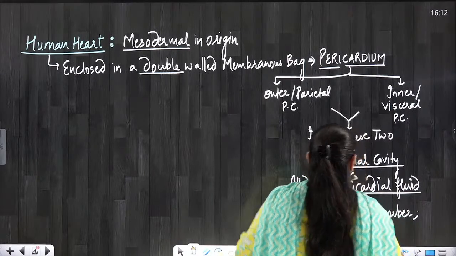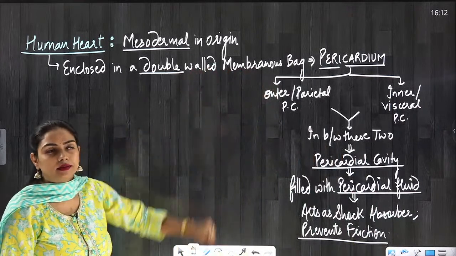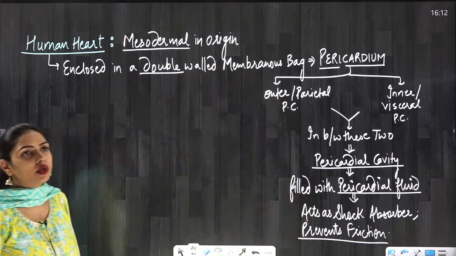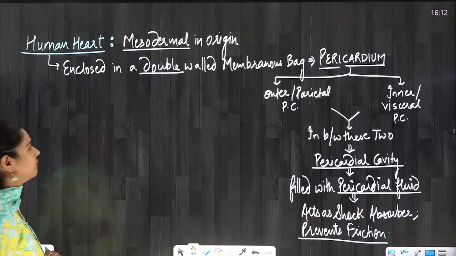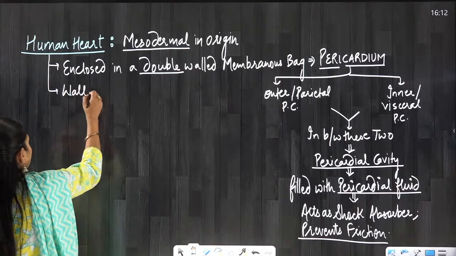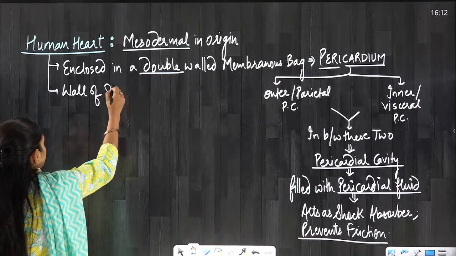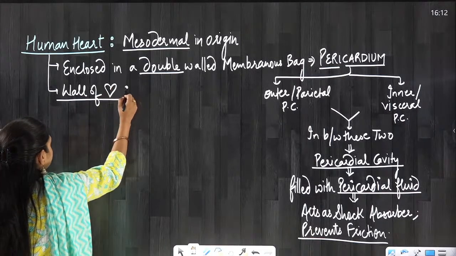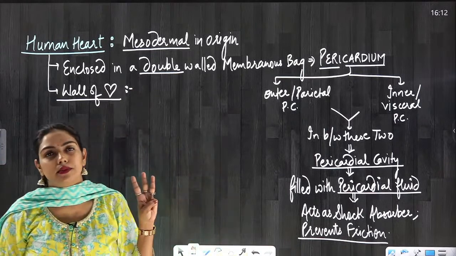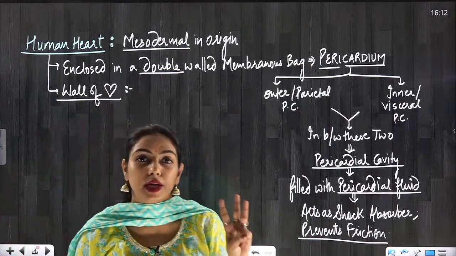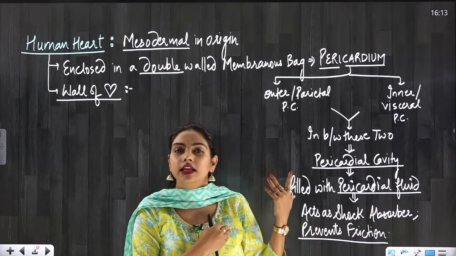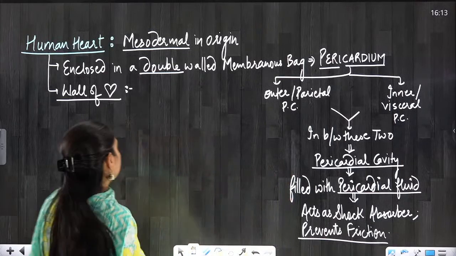So we have talked about the protection of the heart. I hope you all have understood the protection of the heart. Yes or no? Now I will talk about the wall of the heart. The wall of the heart has 3 layers, everyone. One is outer, one is middle, and one is inner. Let's see through a diagram how it looks.